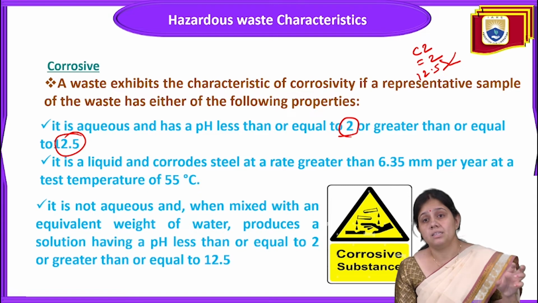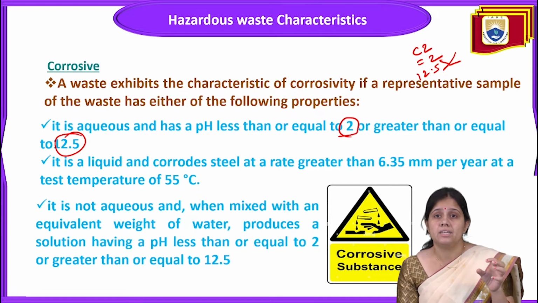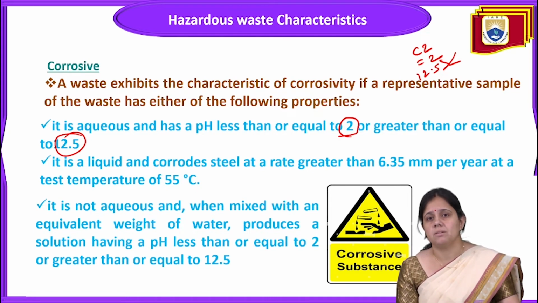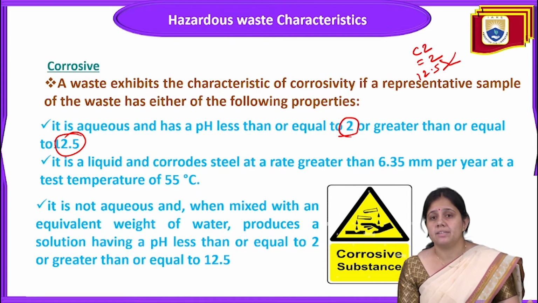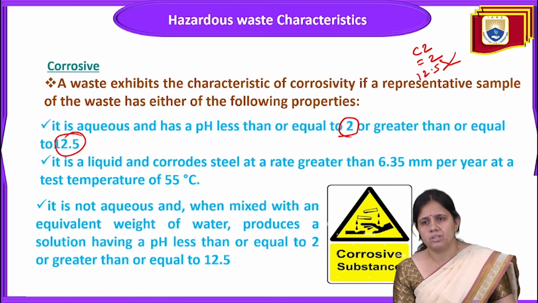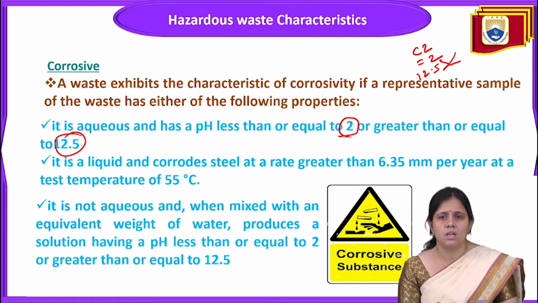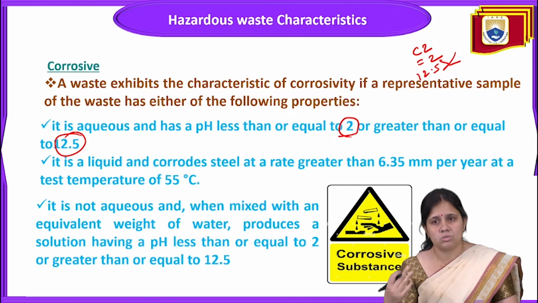That substance is very highly corrosive, and it can corrode steel, which is very tough to corrode. Or it is not aqueous, and when mixed with an equivalent weight of water it produces a solution having a pH less than or equal to 2 or greater than or equal to 12.5.